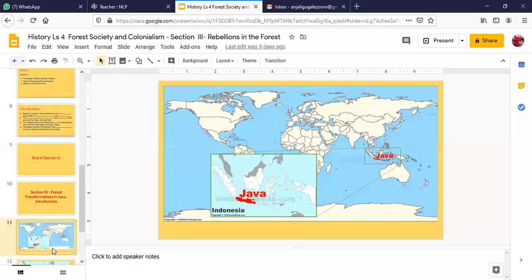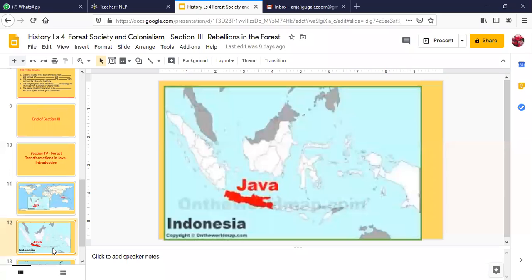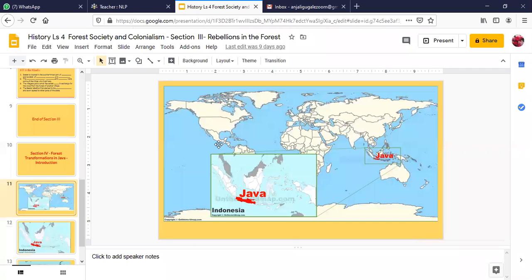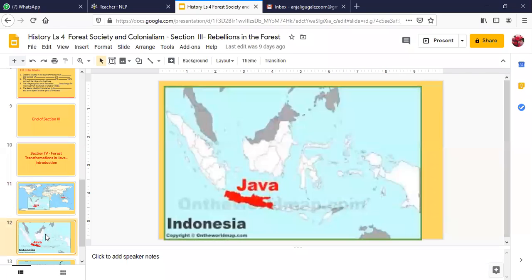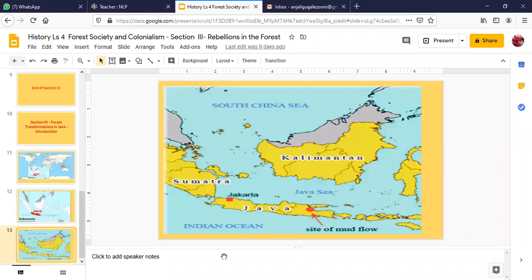So I'm showing you here the map, and it is there in your textbook also. In the Indonesia map, this is the island of Java, and I have shown you here on the world map also. This is the island of Java. This is there in your textbook also. So please remember where to mark it. These questions are important.